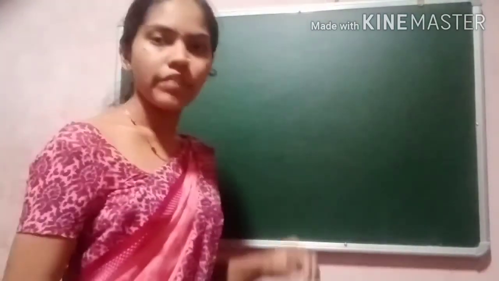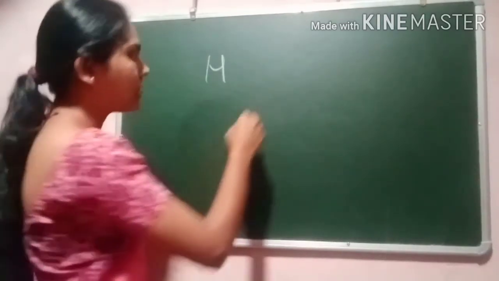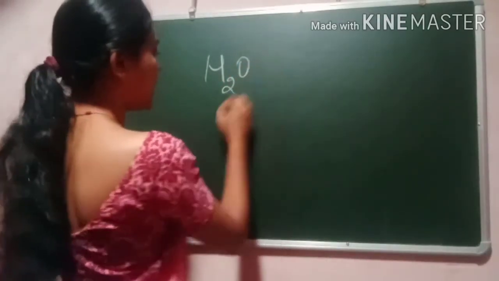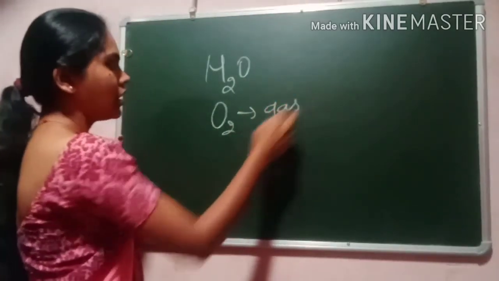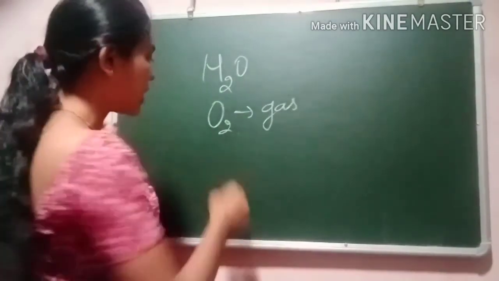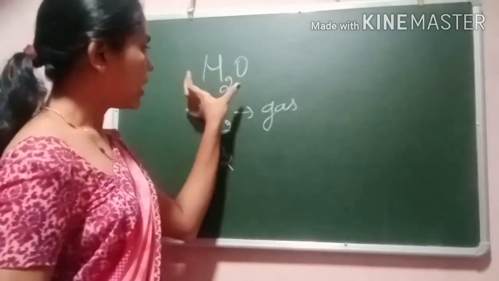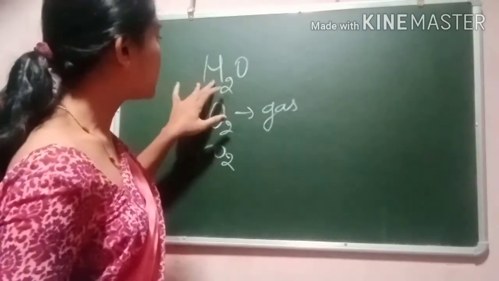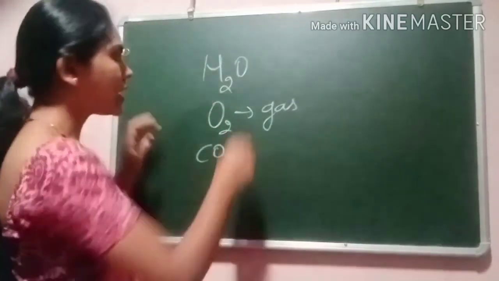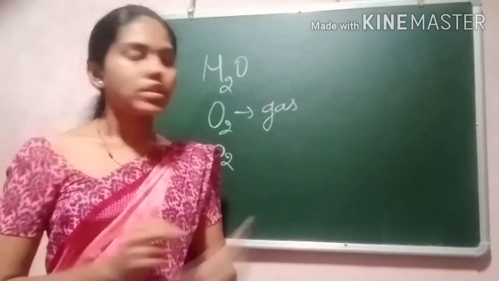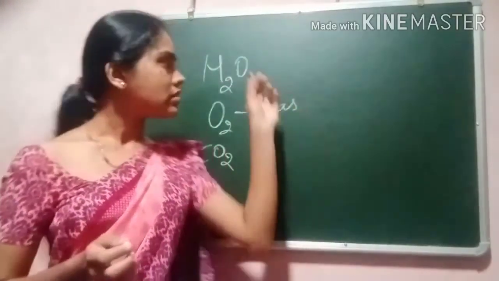We are familiar with the different elements, right? We are familiar with different compounds. H2O and oxygen, the oxygen which is a gas, and so many examples we can give. Then carbon dioxide. In real life, is it possible to divide hydrogen and oxygen? Will we be able to get hydrogen separate and oxygen separate? No, right? Hydrogen and oxygen elements do not occur separately in nature.